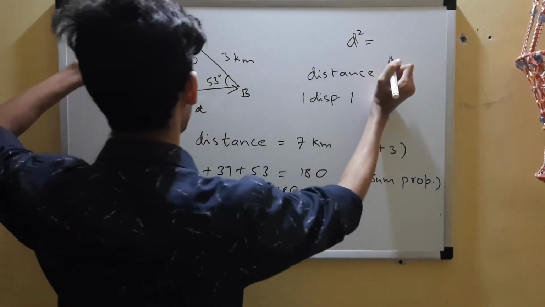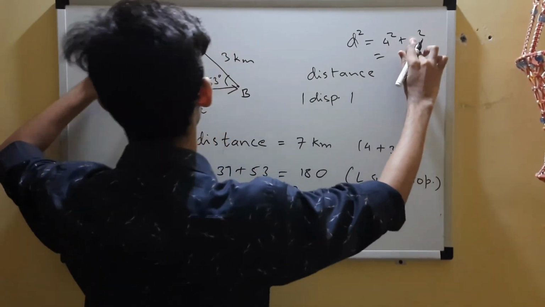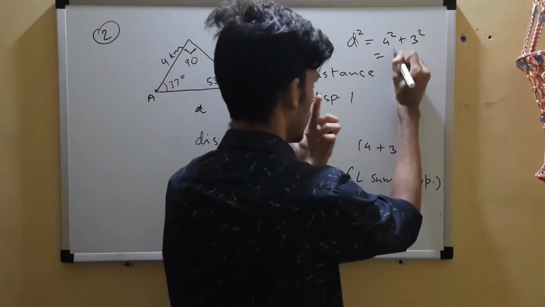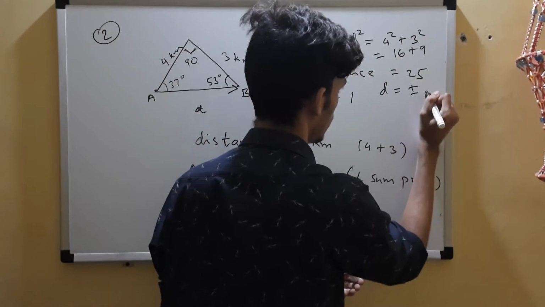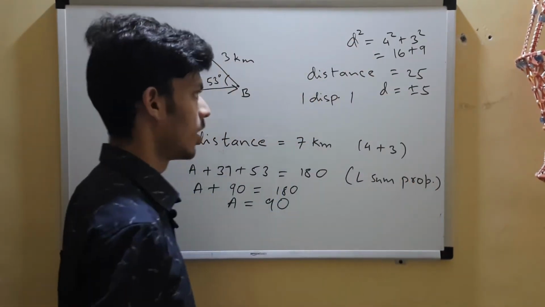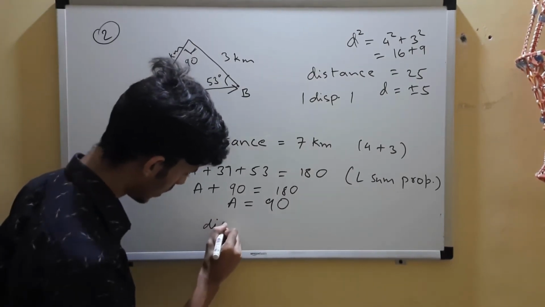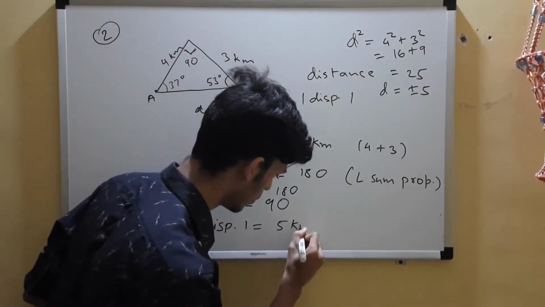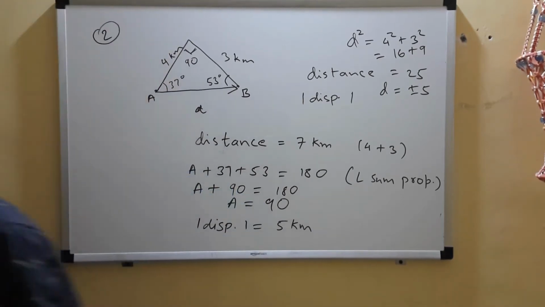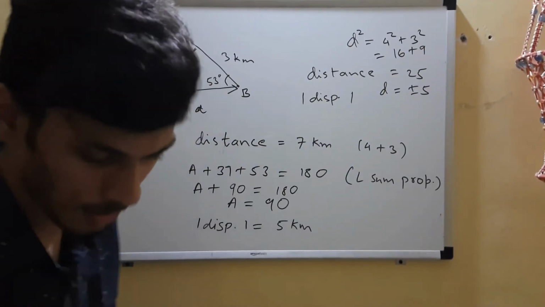So d square will be 4 square plus 3 square, which is 16 plus 9, which is 25, and d is plus or minus 5. This was d square, so d is plus or minus 5. Since it's a magnitude, we are concerned only about the magnitude. So the magnitude of displacement is 5. 5 what? Potatoes? No, kilometers. Right? So this was a good question. You had to use some maths here and there.